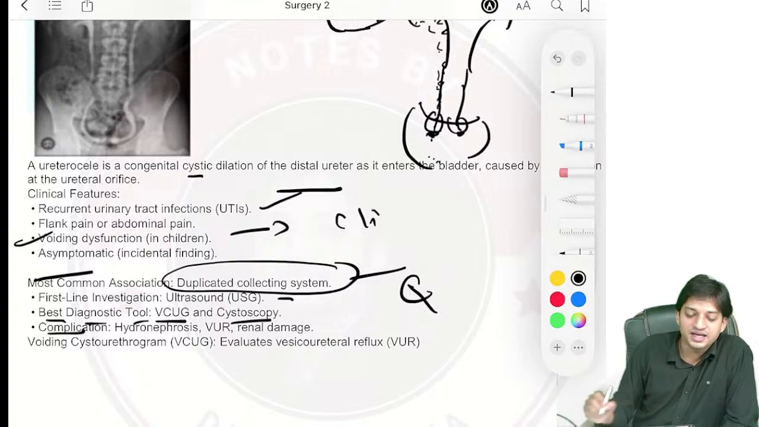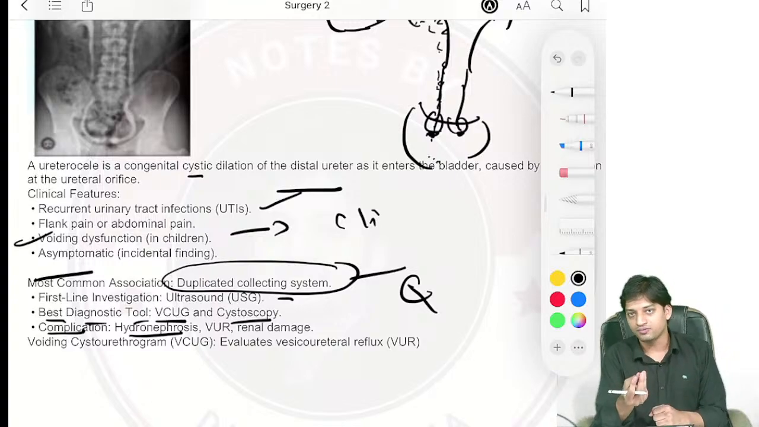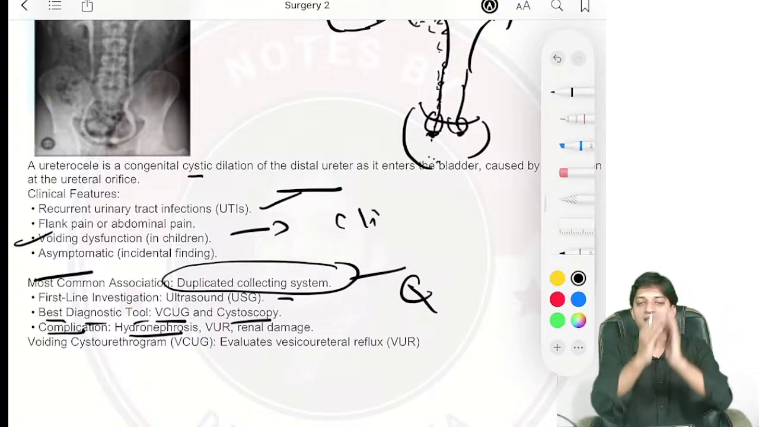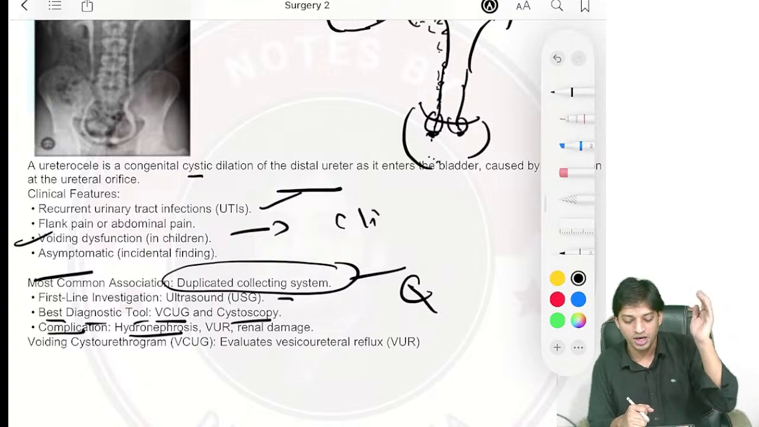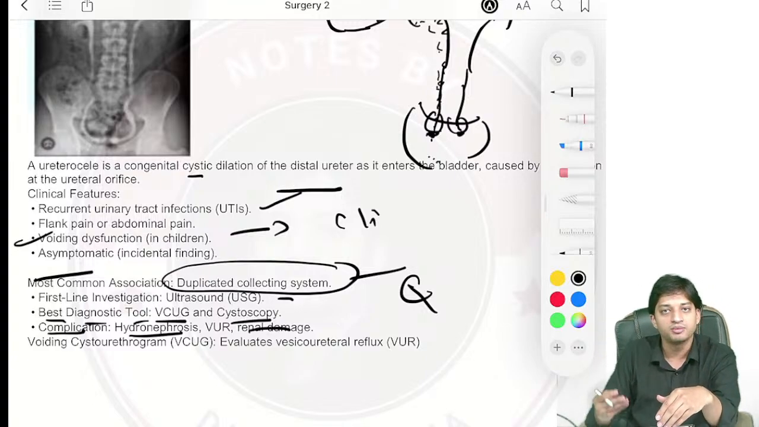Chalo. Complication, what is the complication, guys? The complication is hydronephrosis, right? I have already discussed why: because there's blockade of the ureteric orifice, there will be backflow and accumulation of urine. It can lead to hydronephrosis, vesicoureteric reflux and ultimately renal damage.